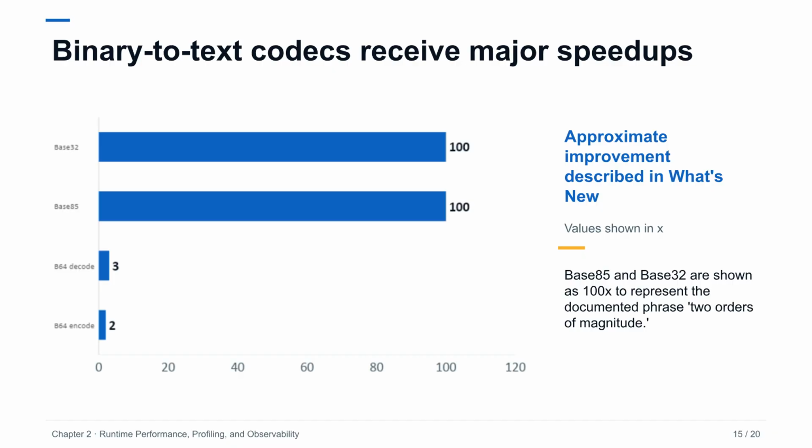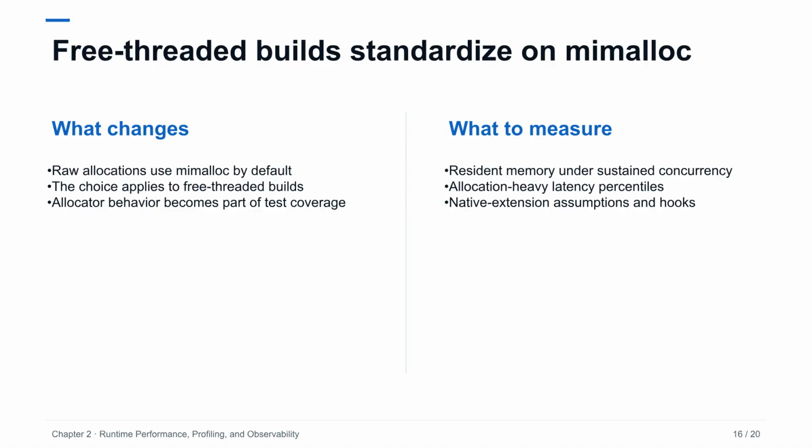The standard library codec work is unusually large. The documentation describes base64 encoding as roughly twice as fast and decoding as roughly 3 times as fast. Base85, ASCII85, Z85, and base32 operations are described as about 2 orders of magnitude faster. The 100 times bars are therefore a visualization of that phrase, not an exact benchmark result. Applications that spend meaningful CPU time on encoding should retest end-to-end performance, because allocation, input sizes, and surrounding I/O can change the realized gain.